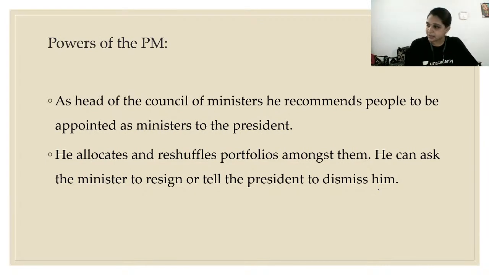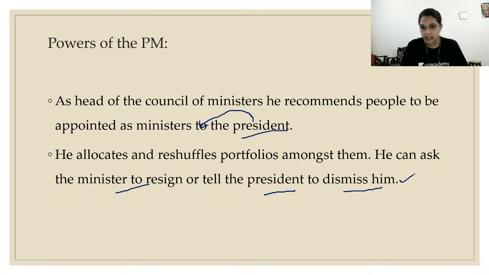For that we have the answer here. See, first of all, as the head of the Council of Ministers, he recommends people to be appointed. He is not appointing the ministers. He is recommending the people to the president. The president appoints those ministers. That is point number one. Second, he allocates and reshuffles portfolios among them. He can ask the minister to resign or tell the president to dismiss him. The prime minister does not have power to dismiss anyone.